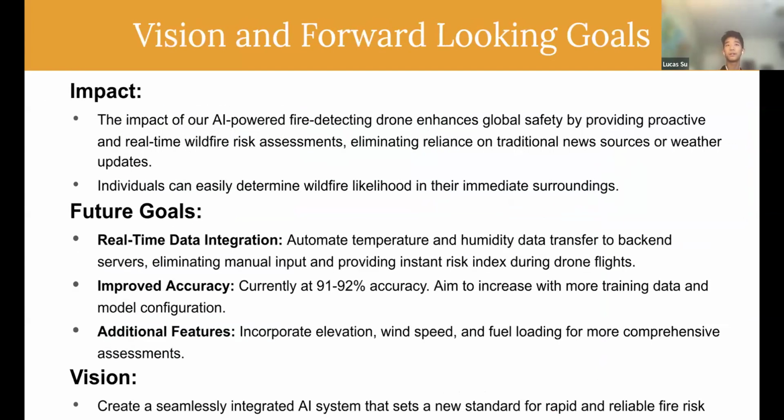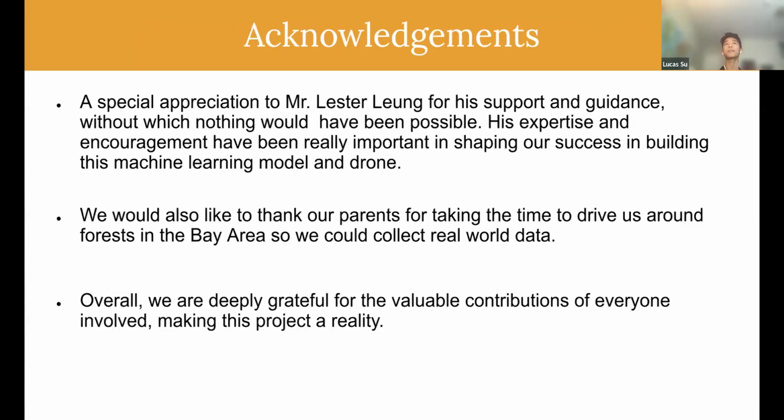In the future, we obviously plan to add more. First of all, the accuracy: we want to make it as close to 100% as possible, and we will try to do that by increasing training data and model configuration. We also want to automate the temperature and humidity values, not only the aerial photo. Also, we want to incorporate more features like elevation and wind speed. All of these are also very crucial for wildfire risk.